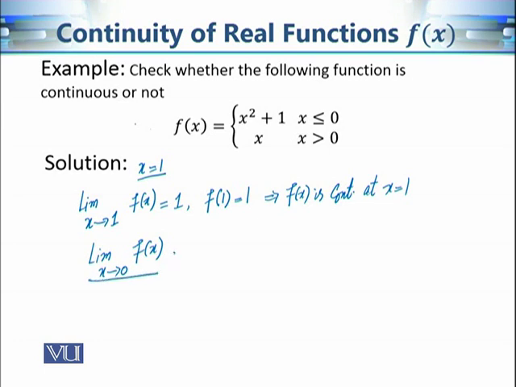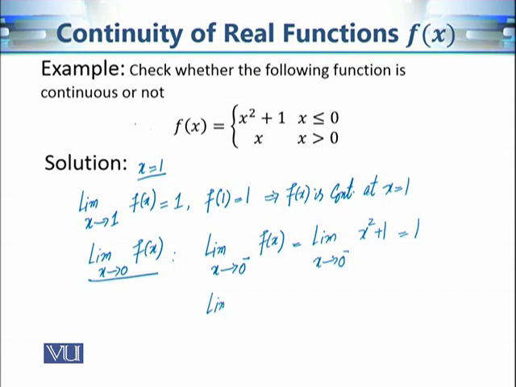To calculate this limit, we first calculate the left hand limit. So we are approaching the point from the left side, x approaches 0 minus of this f of x. When x is less than 0, the function is defined as x squared plus 1. So this is the limit as x approaches 0 minus of x squared plus 1, and in this case the left hand limit at point 0 is 1.